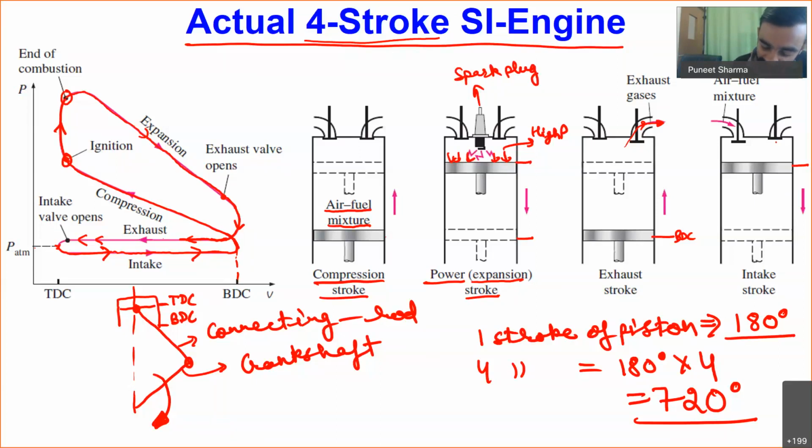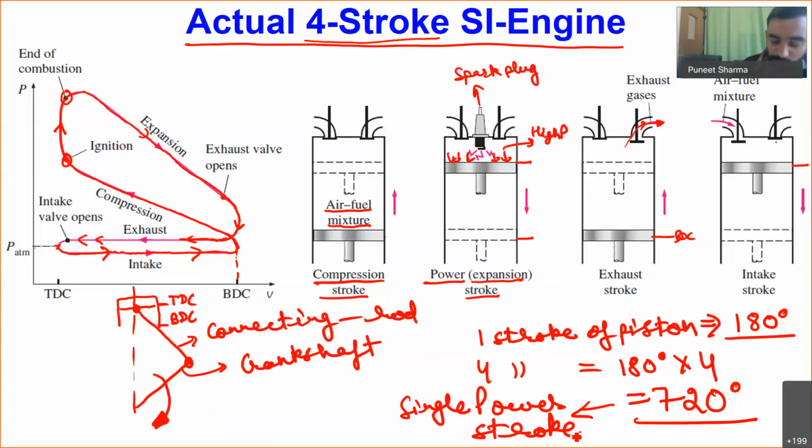Okay. Now, one important point I would like to also tell you. You can see over here that for 2 complete rotations, we are getting only a single power stroke. So for 720 degrees, we are getting a single power stroke. This is one important conclusion. In case of a 4-stroke engine, for the 2 rotations of the crankshaft, we are getting only a single power stroke. Okay, so this is how our actual petrol engine, spark ignited engines work.